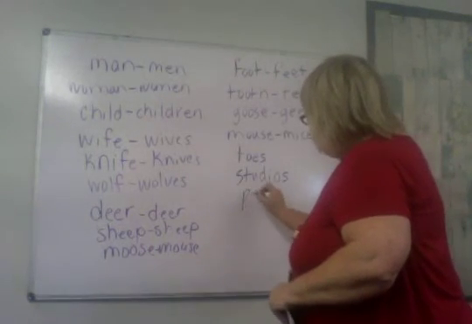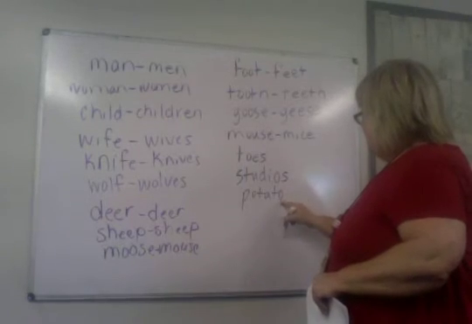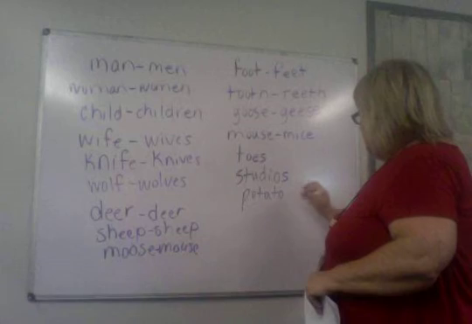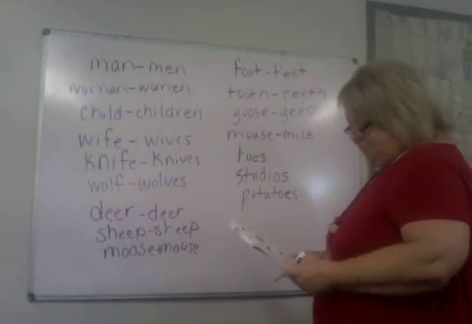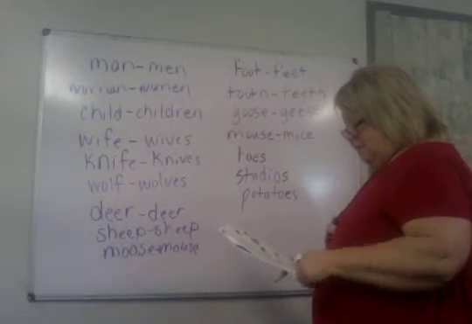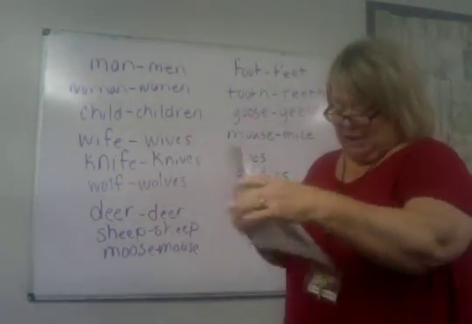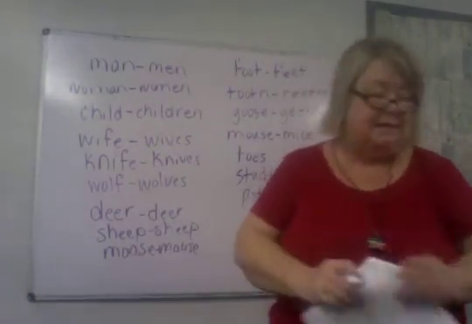But then you have words like potato. There's only 1 vowel. So you don't just add an S to that one. You add an ES. Potatoes. Okay? So that covers all of the special rules to fill out page 18. Go on to page 19 because we're going to talk about possessive nouns.